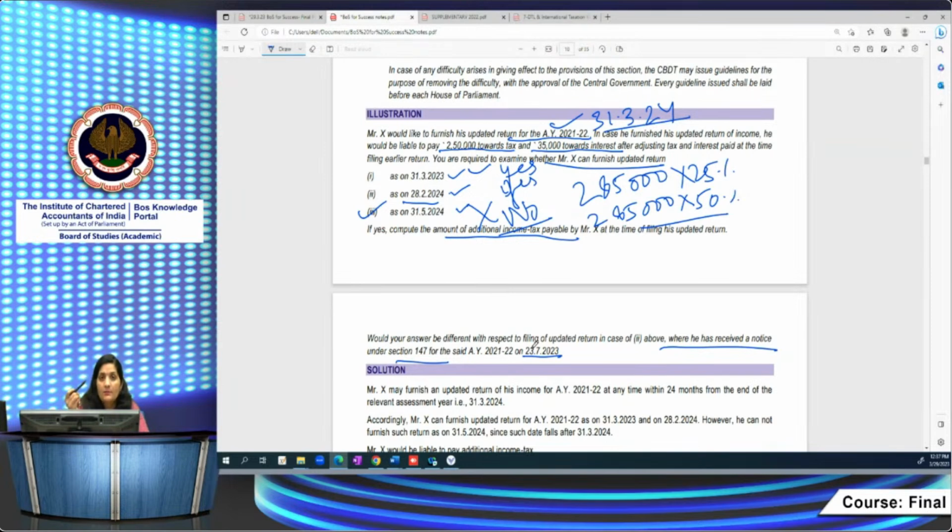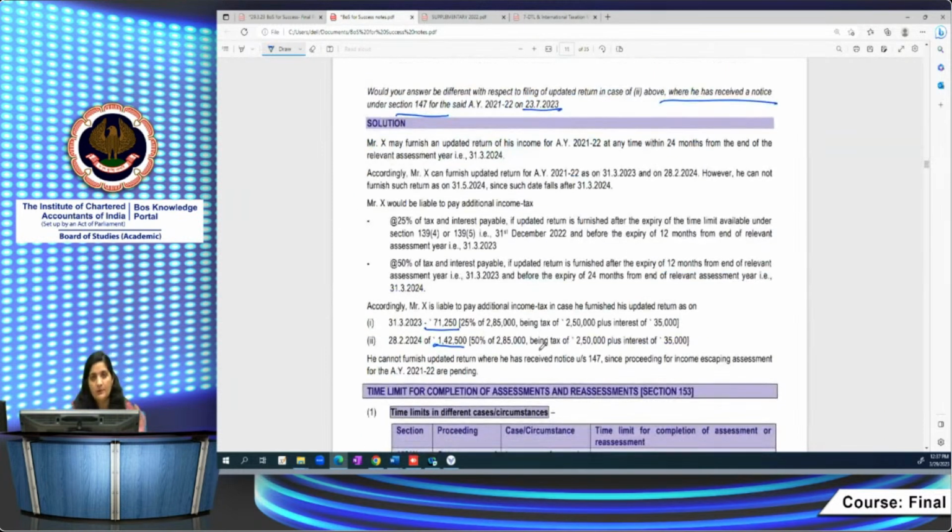As proceedings are being initiated, proceedings are pending in respect of him. He cannot furnish an updated return as on 28/2/24 because in respect of this assessment year, the proceedings are pending on him. So he cannot furnish his updated return. This is the concept regarding updated return.